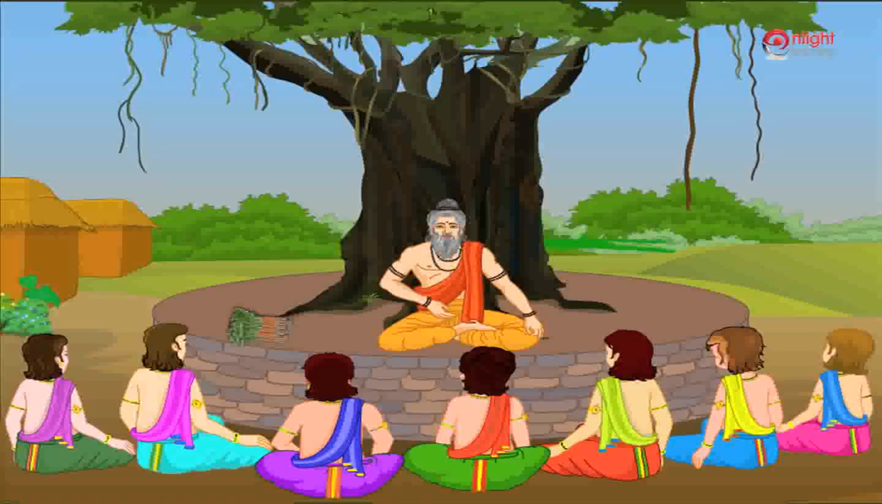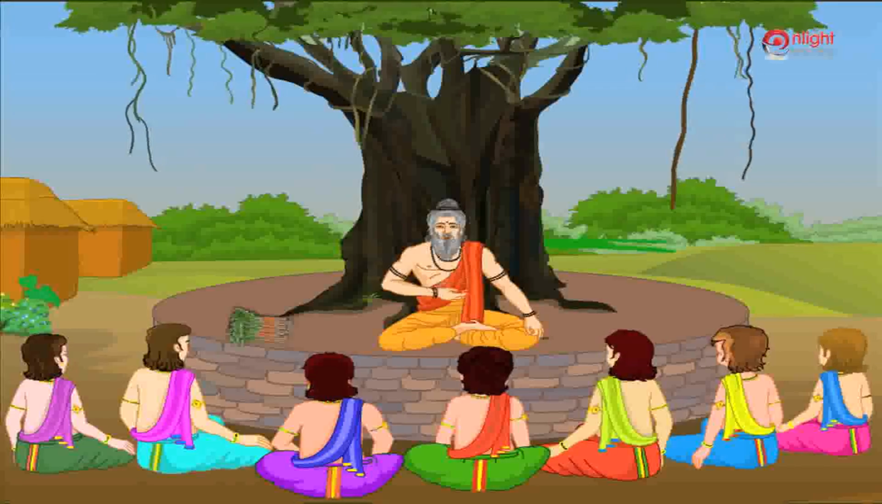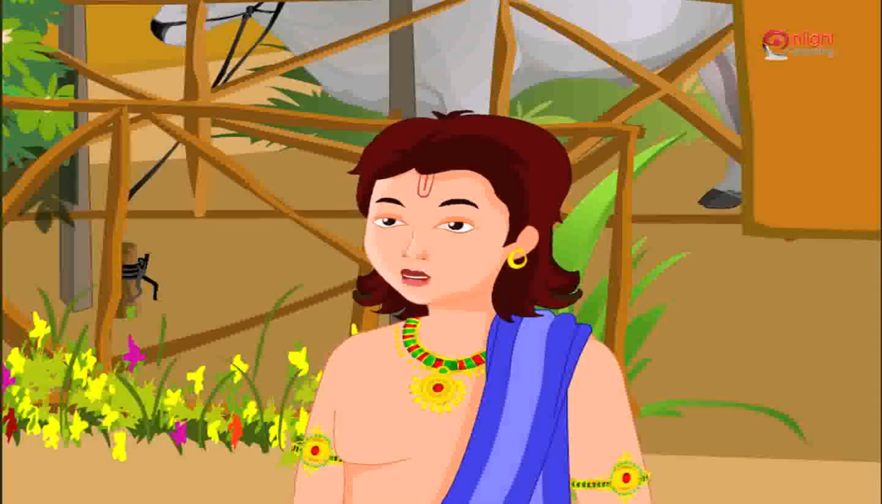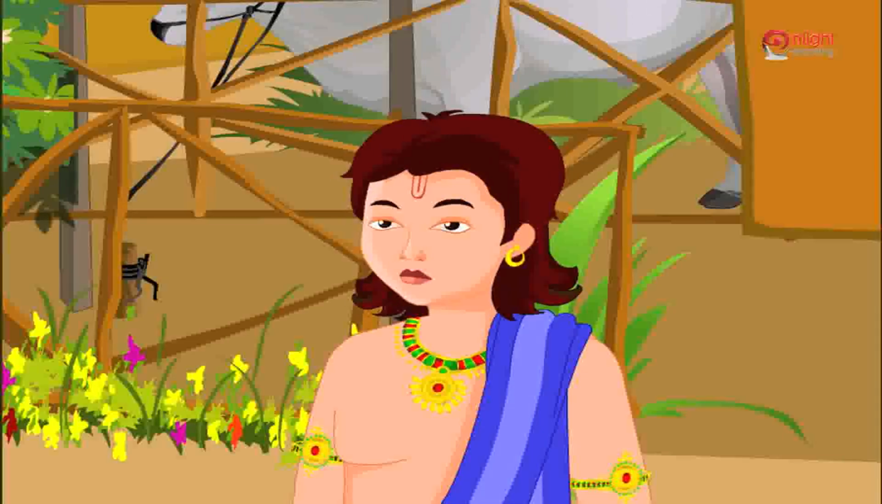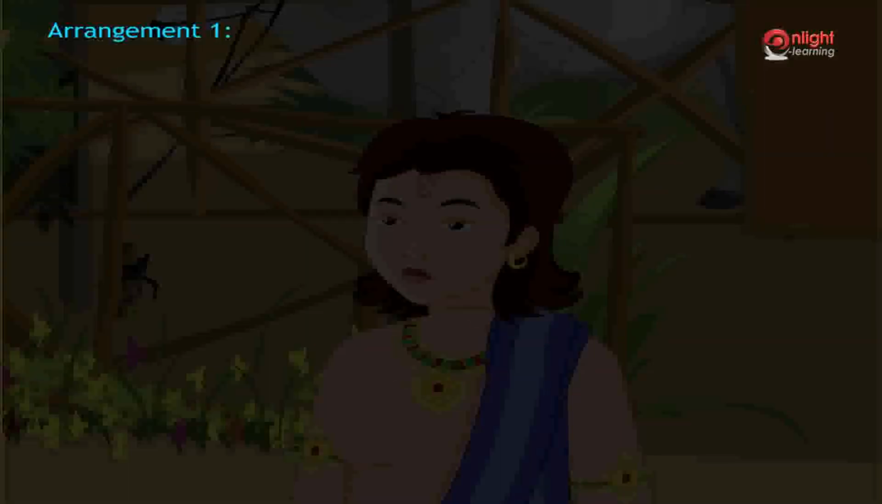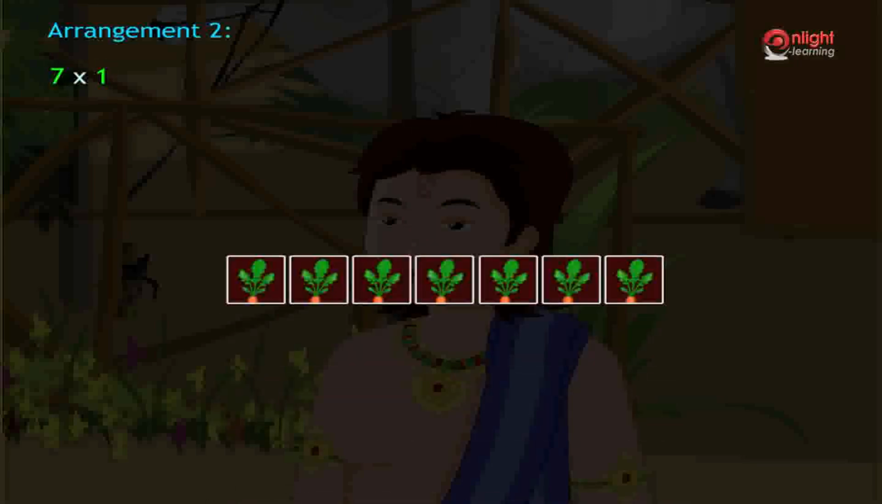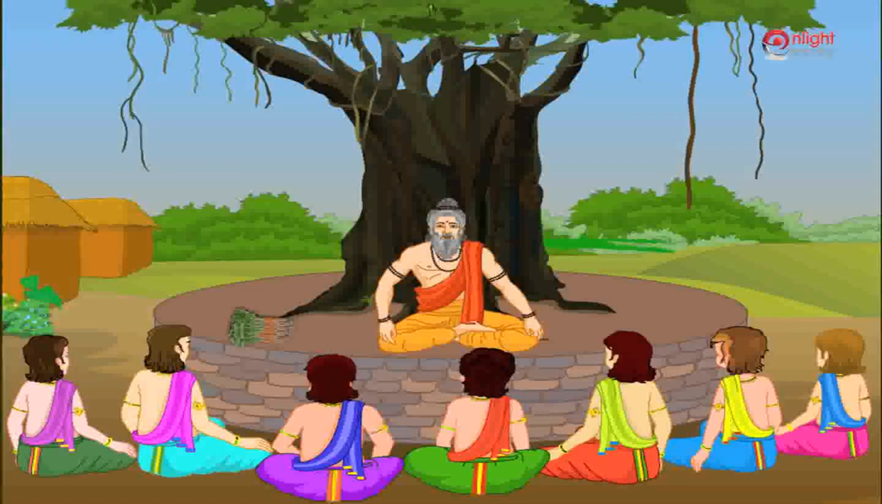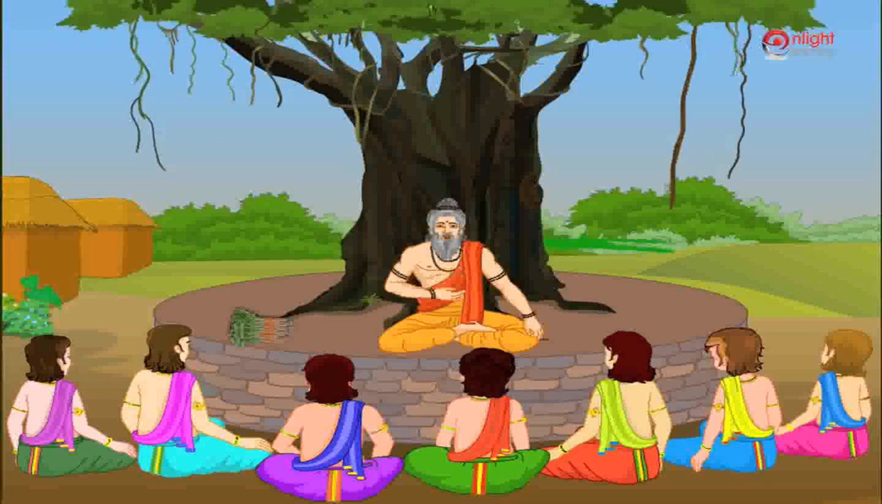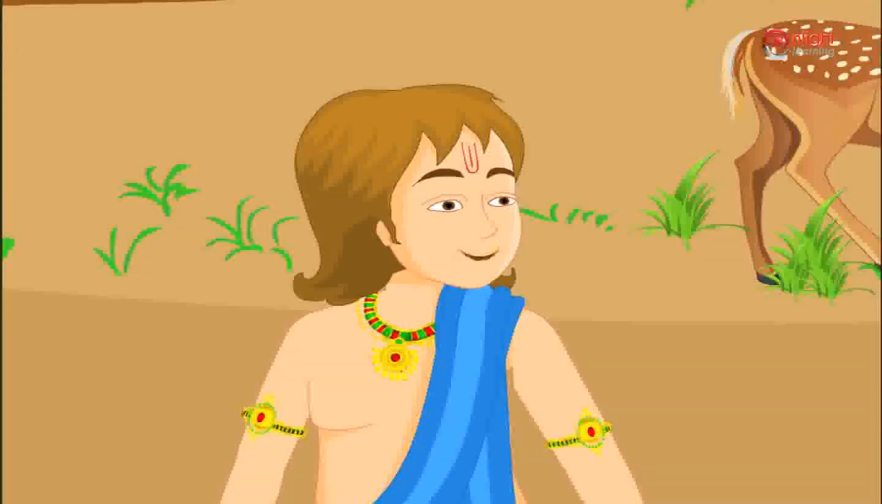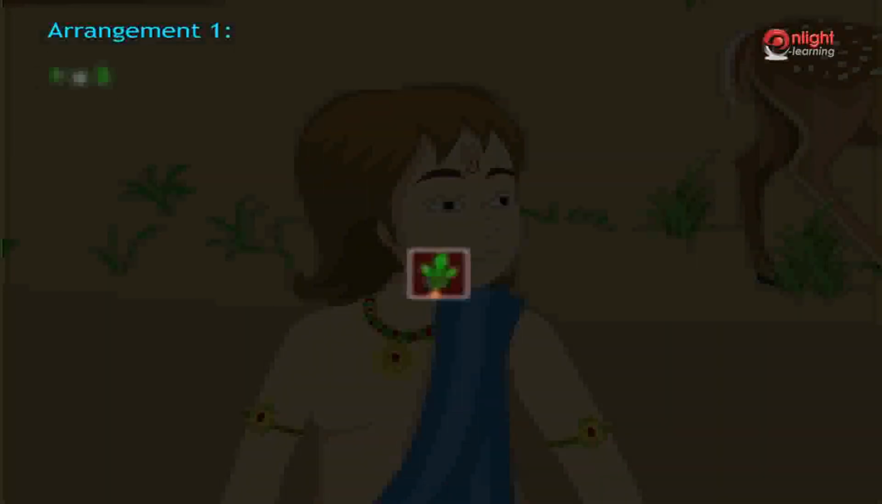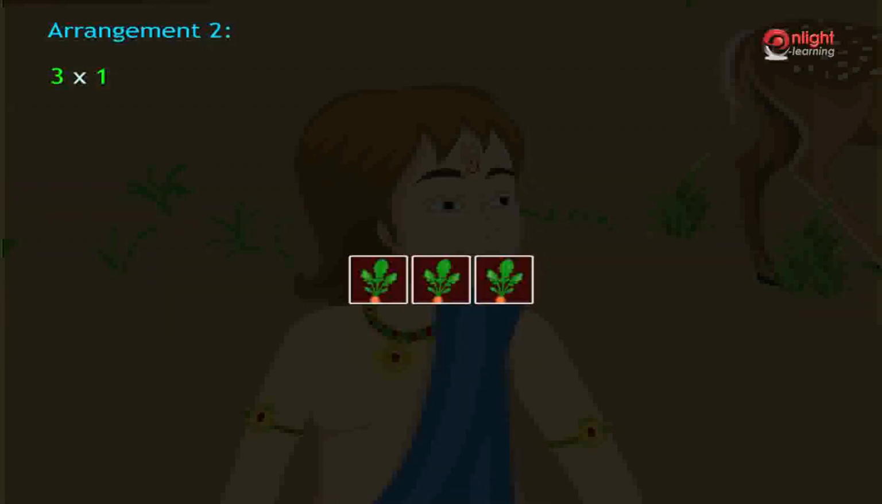Bhim, take 7 saplings. In how many ways can you arrange it? Guruji, I think I can arrange it only in 2 ways. I can arrange 1 sapling in 7 rows or arrange 7 saplings in one single row. I am not able to find more factors. Nakul, take 3 saplings. In how many ways can you arrange it? Guruji, I can arrange it only in 2 ways. I can arrange 1 sapling in 3 rows or arrange 3 saplings in one single row.